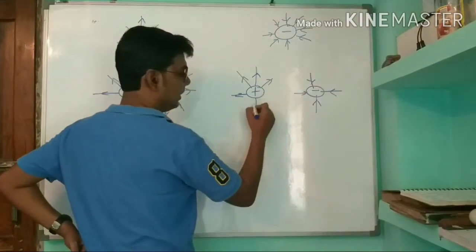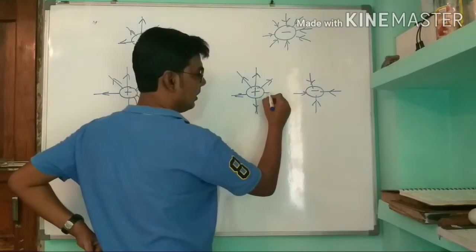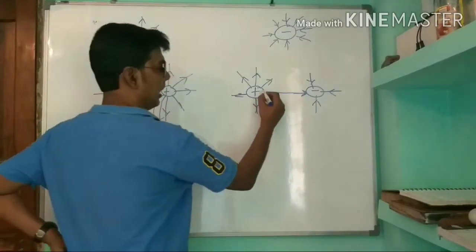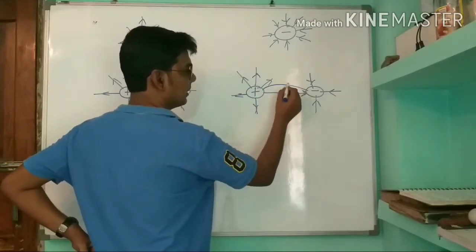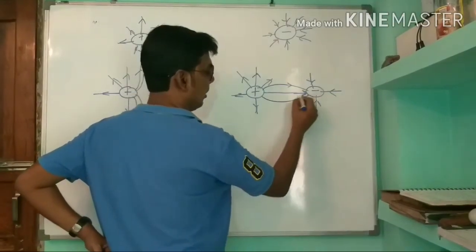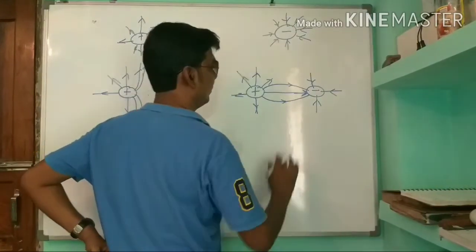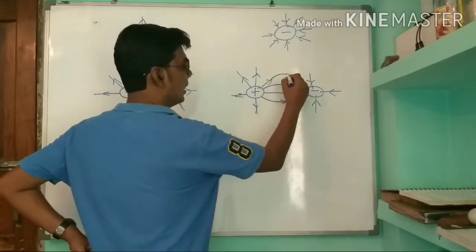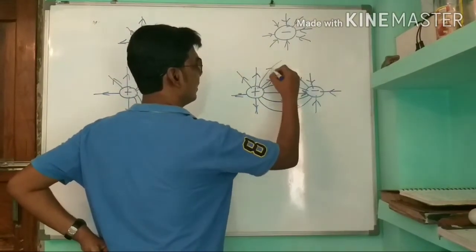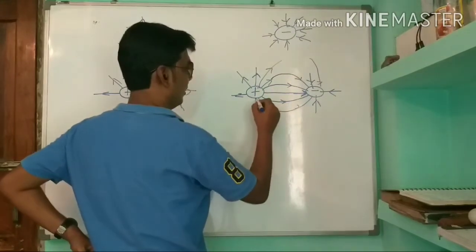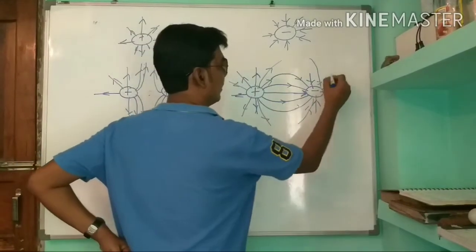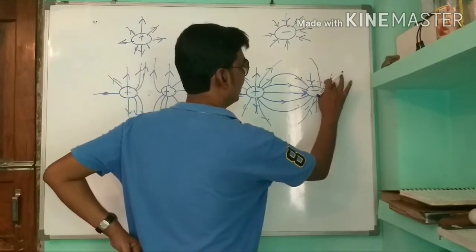The electric field line will originate from this positive charge, go like this and enter the negative charge. Again, it will go like this, originating from the positive charge and entering the negative charge. In the same way, it will keep originating and entering.